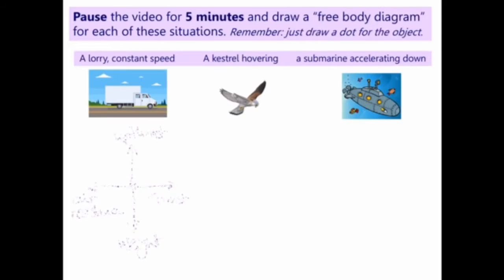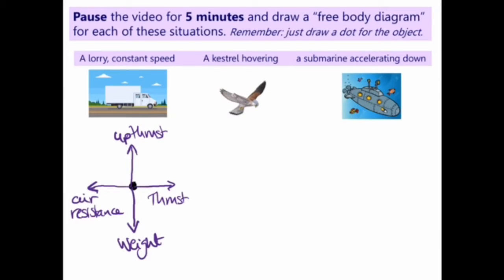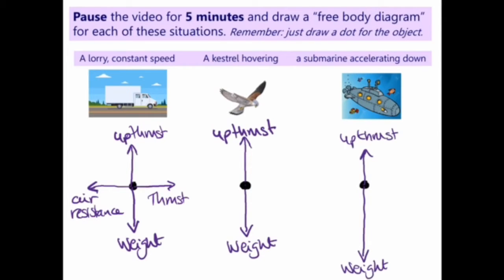Answers. There's the lorry. It's going at a constant speed. The forces will be equal and opposite. Force causes a change in motion. So if the resultant force is 0, the motion doesn't change. I'll get into that in more detail in a few minutes. Kestrel hovering, upthrust and weight are equal and opposite. Submarine accelerating down, the weight must be bigger than the upthrust.